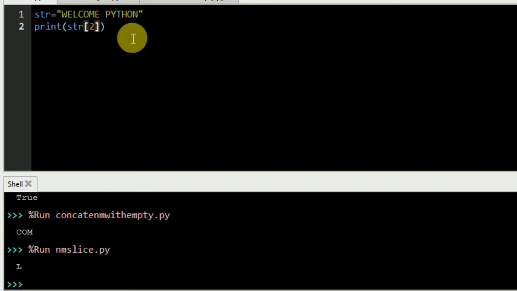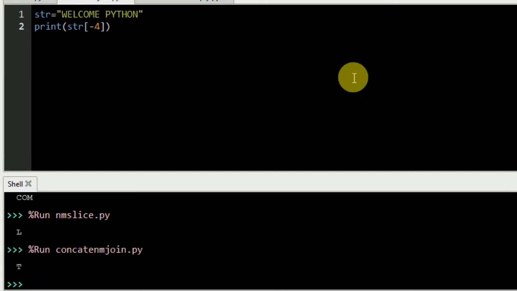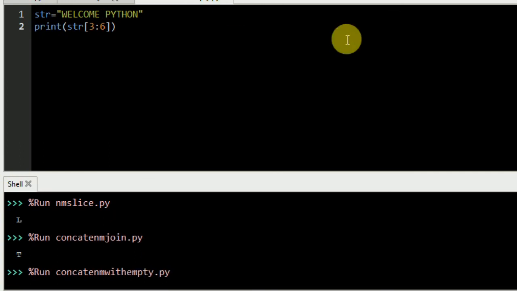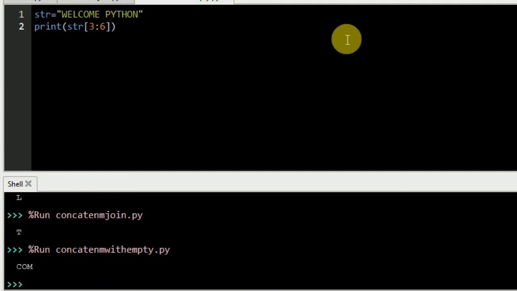Why? Because the second position is 0, 1, 2. Then I use the second one in a negative case, it is minus 4. When I execute and run that, it will compile and give me the answer T, which is the minus 4th position. You have to go through that diagram to understand where the 4th position is. The last one uses the slice option 3:6. When I execute it, it displays the result COM, counting 0, 1, 2, 3, 4, 5, 6, one less, so COM is displayed.